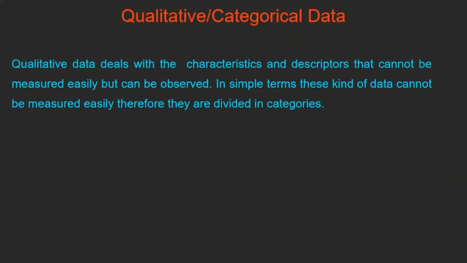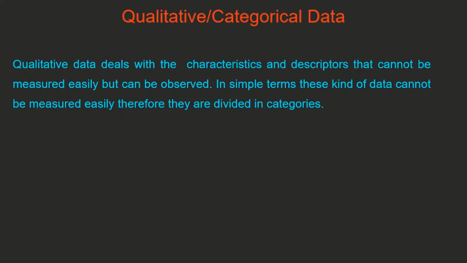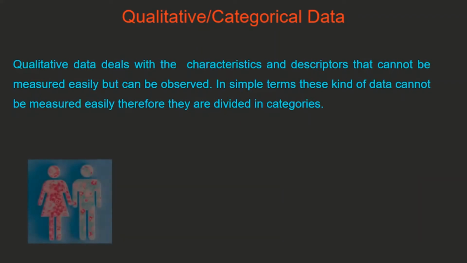So qualitative data deals with the characteristics and descriptors that cannot be measured easily, but can be observed. In simple terms, this kind of data cannot be measured easily, therefore they are divided into different categories. So when we talk about categories, we are talking about qualitative or categorical data. For example, gender, male or female, is a category.